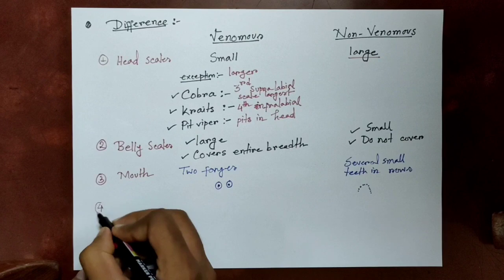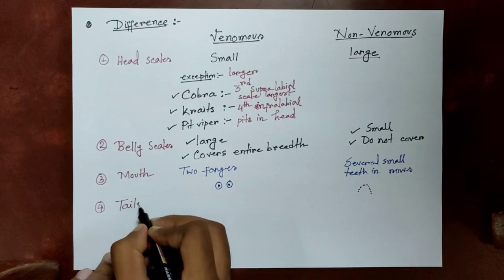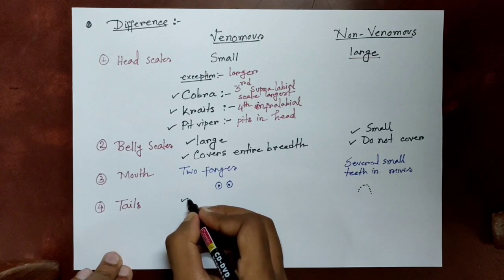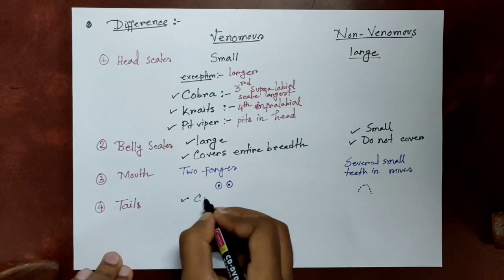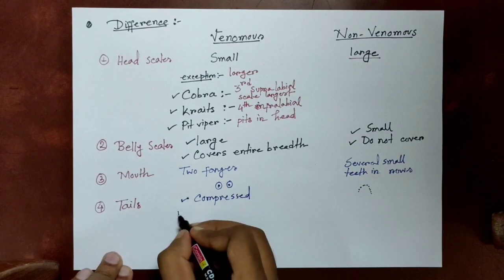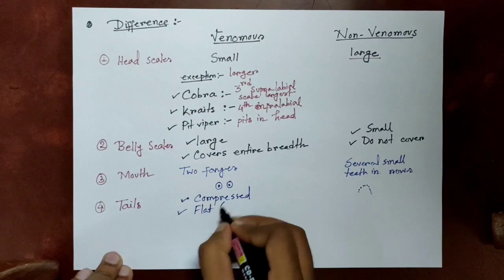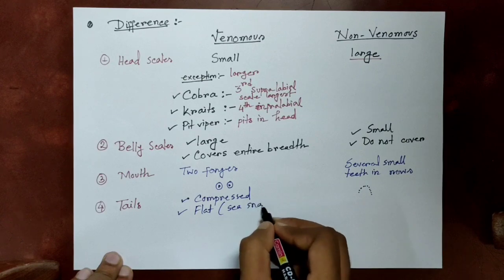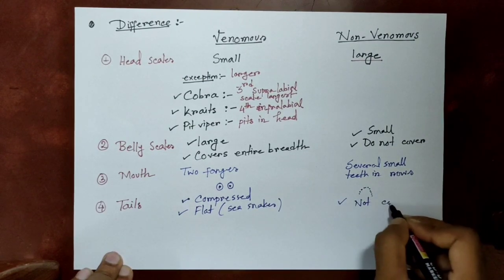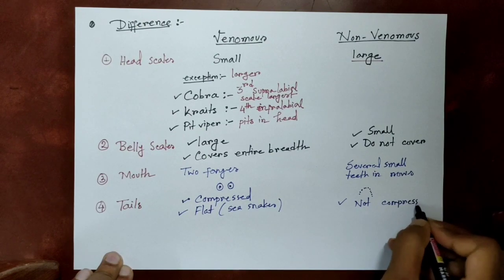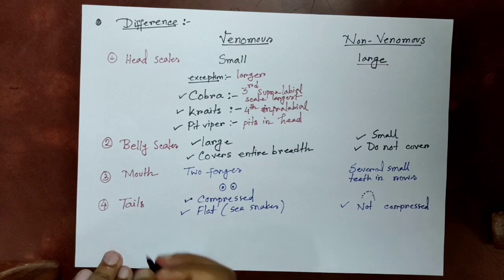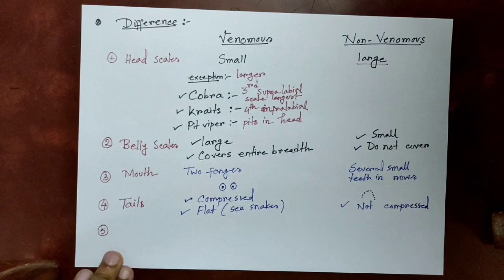The fourth point is about tails. The tail of a venomous snake is compressed or flat. Flat tails are found in sea snakes, but they are not compressed in non-venomous snakes. And the final point is about habitats or habits.